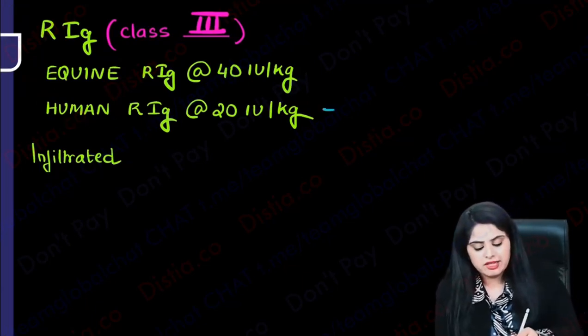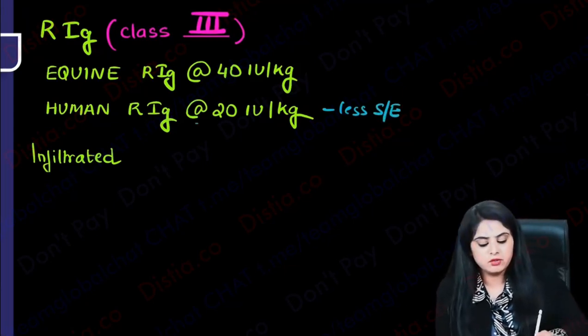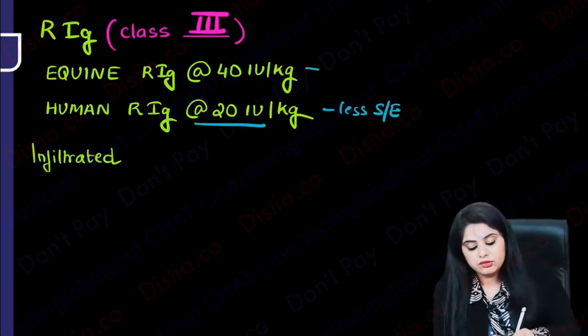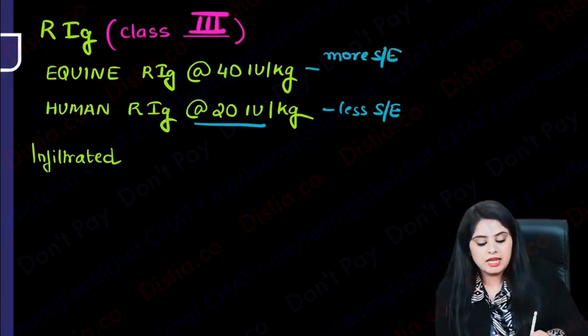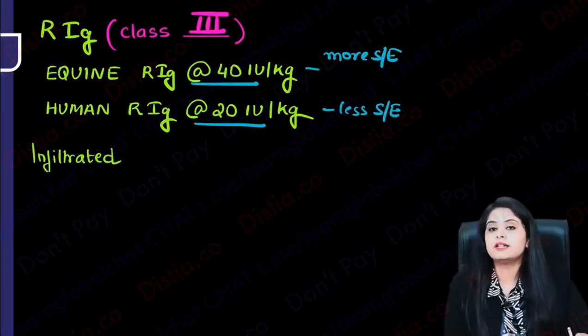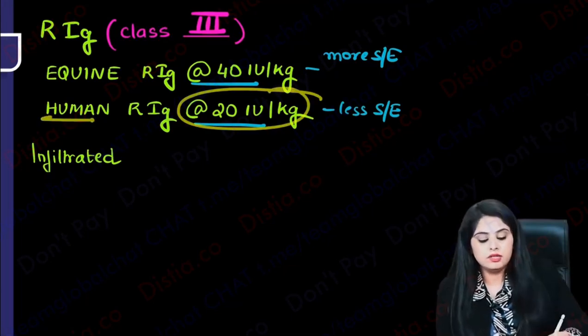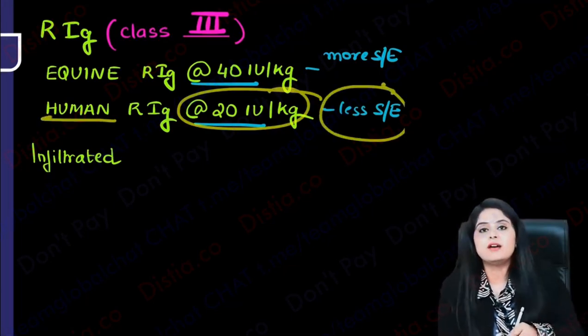So who is going to give you lesser side effects? Of course, human immunoglobulin is going to give you lesser side effects, and you need a lesser dosage at 20 international units per kg. Whereas who is going to have more side effects? The one that has been prepared from the horse, that is equine, and you will be needing that at a higher dose also, that is 40 international units. So ours is going to be needed at a lower dosage, and ours is going to have a lesser side effect.